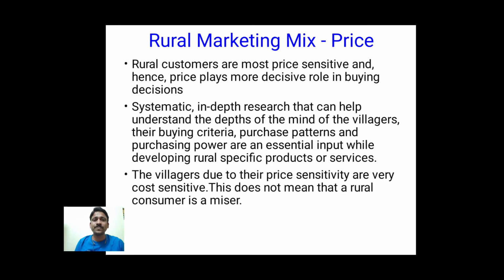What are the things? The rural customers' buying criteria, on what criteria they are buying, which we have discussed in factors influencing consumer buying behavior, like their purchase patterns, their purchasing power, their affordability. All of these will be known by the manufacturer because of this in-depth research. So with this information on all these factors, the manufacturer should develop the products or services.